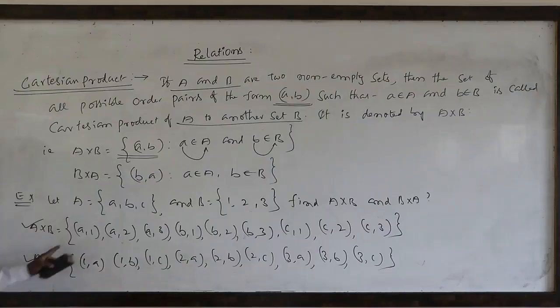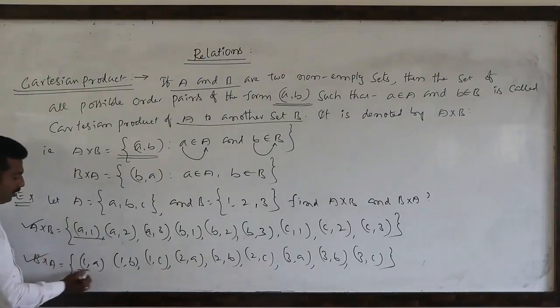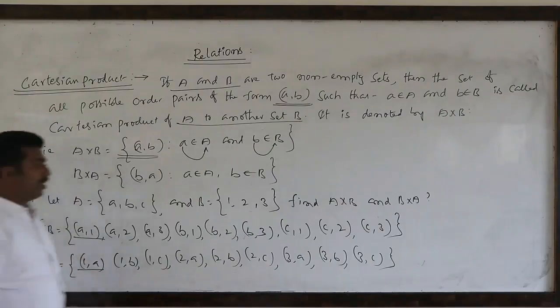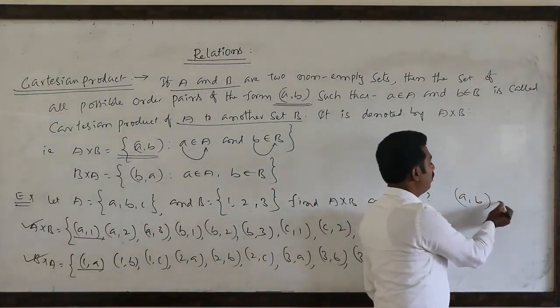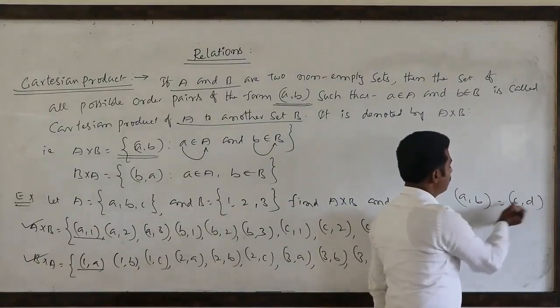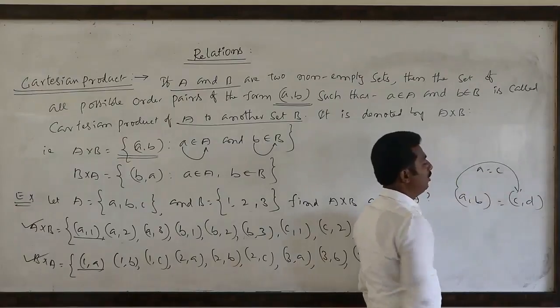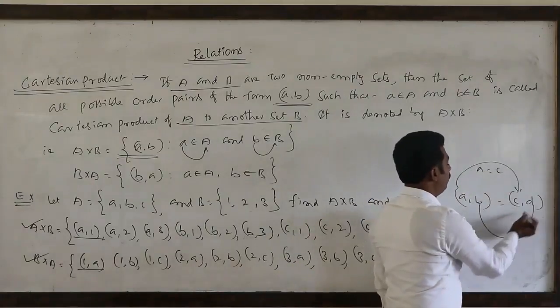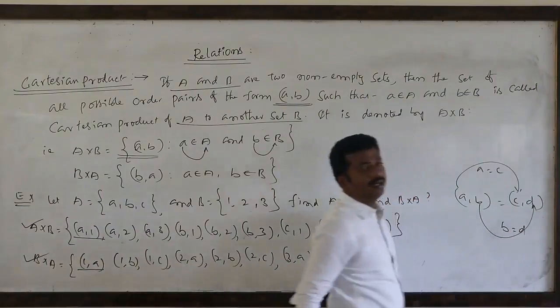So generally A cross B is not equal to B cross A, because no pair of A cross B is equal to a pair of B cross A. For example, (a,1) and (1,a). When can we say that two pairs are equal? See, (a,b) equal to (c,d) means first component equal to first component, that is a must be equal to c. Second component must be equal to second component, that is b must be d.